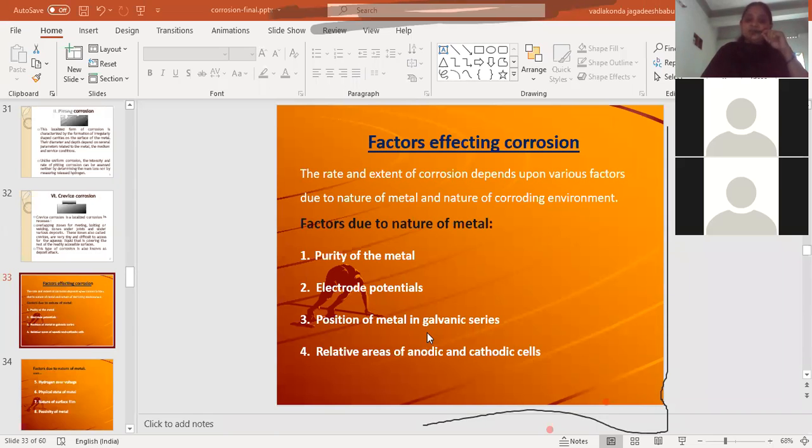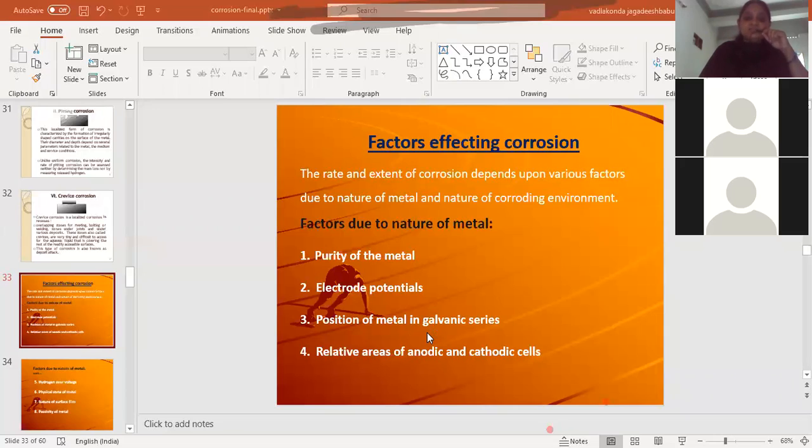When two metals are joined, the extent of corrosion will mainly depend upon the distance between the two metals. As the distance between the two metals in the electrochemical series increases, the extent of corrosion also increases. If two metals have a high distance between them, then the rate of corrosion will be more.